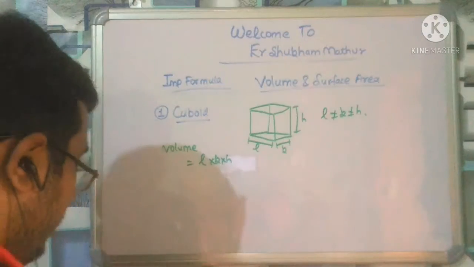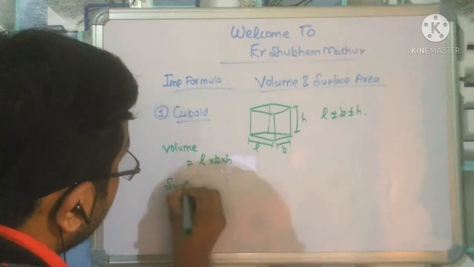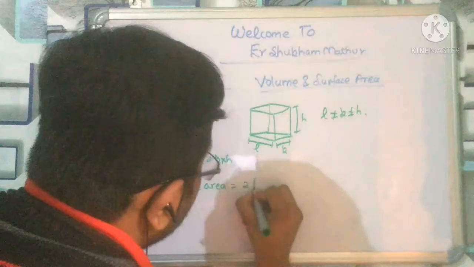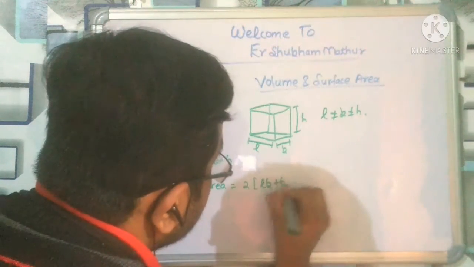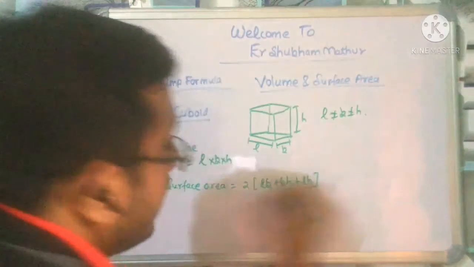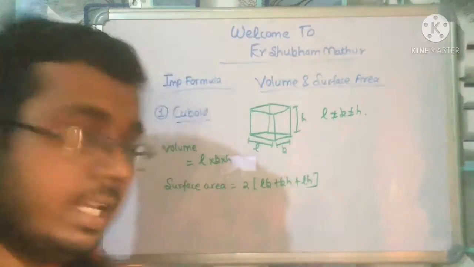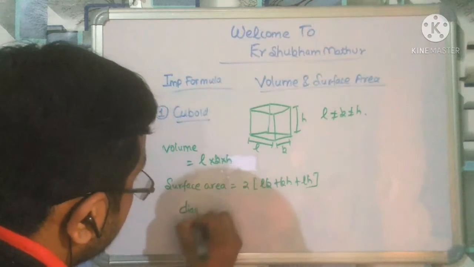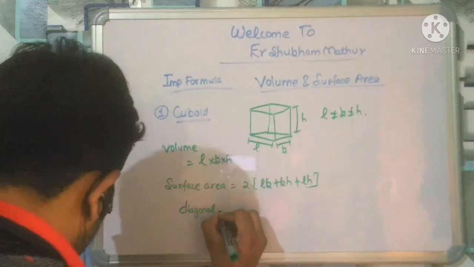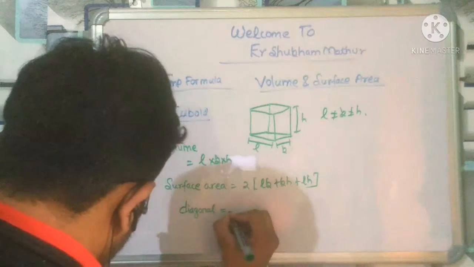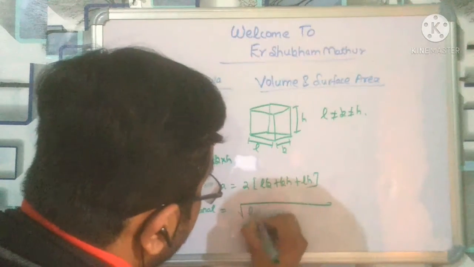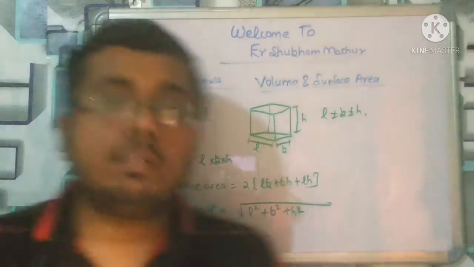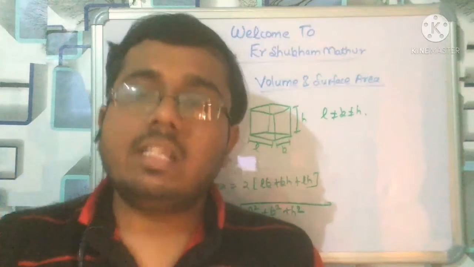Now let us come to the surface area. Surface area is 2 into (LB plus BH plus LH). Remember this. Now, the diagonal. The diagonal is nothing but the square root of L square plus B square plus H square. This is all for the cuboid.